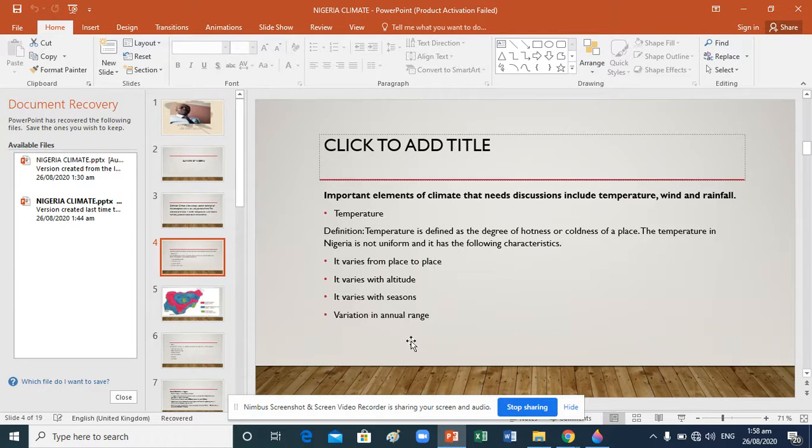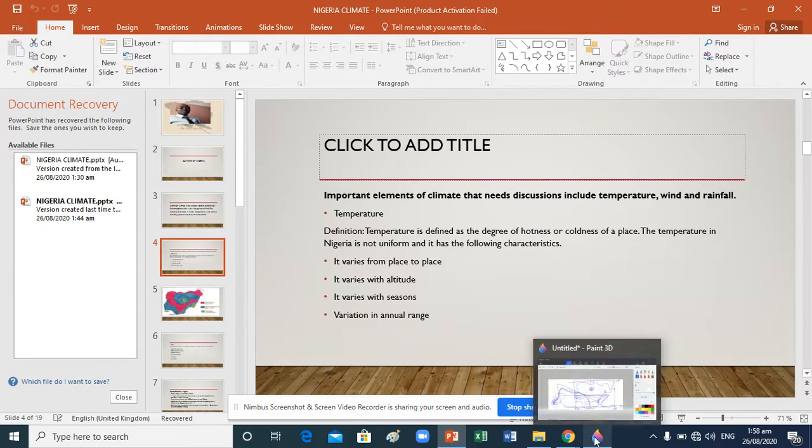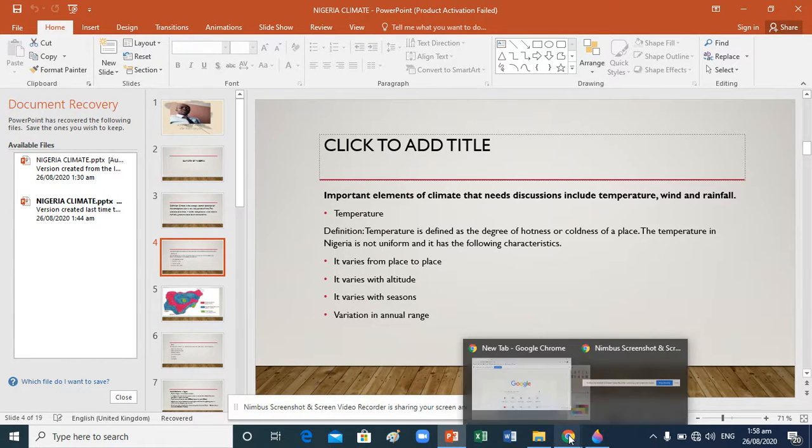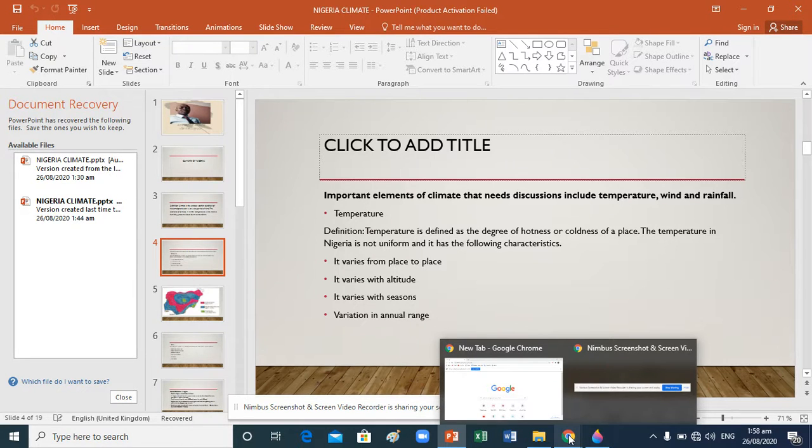If you look at the first one here, you have temperature, one of the major elements. And remember, if you want to define temperature, please don't use body. Temperature can be defined as the degree of hotness or degree of coldness of a place.